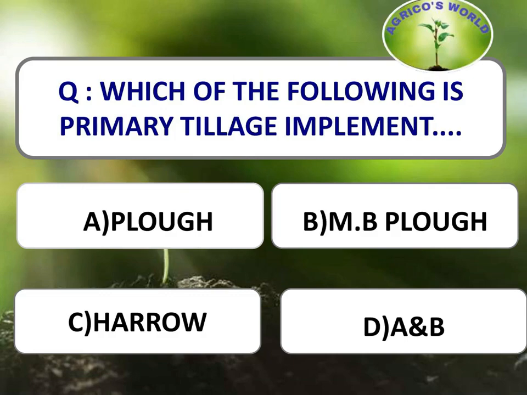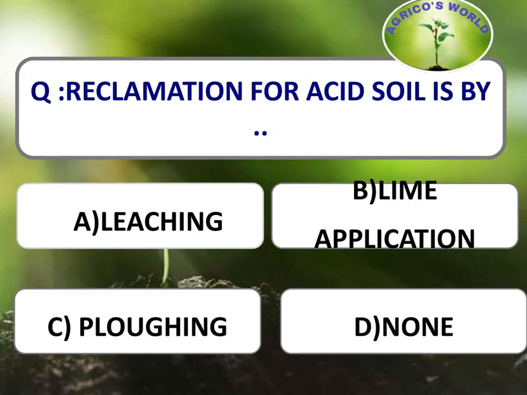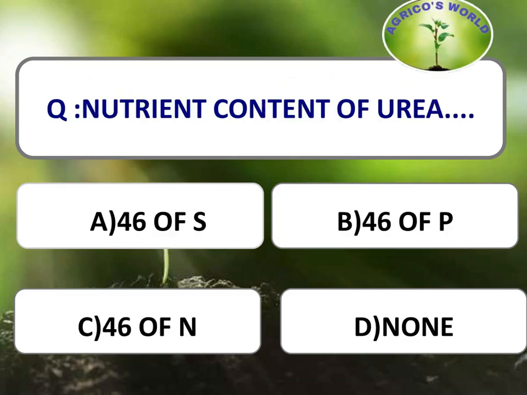Dominant acid soils are found in which state? So the acid soils are dominantly found in the state of Madhya Pradesh. Acid soils are the soils which have a pH less than 5.5. Reclamation for acid soils. So for the reclamation of acid soils, we have to go for the lime application because when we apply lime to the acid soils, the pH of the soils increases.